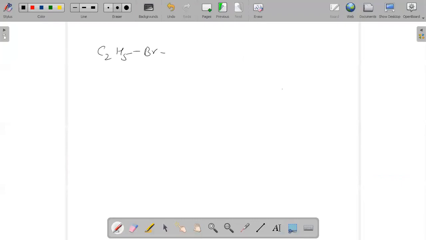For example, we can write the reaction as C2H5Br plus Na, it will give us C2H5 plus NaBr. Or if you are doing C2H5 plus C2H5, it will give us C2H5-C2H5, and by disproportionation, C2H5 plus C2H5 will give us C2H6 plus C2H4.